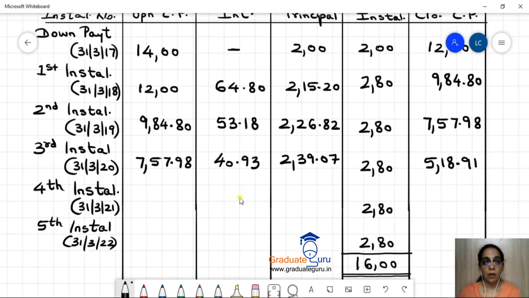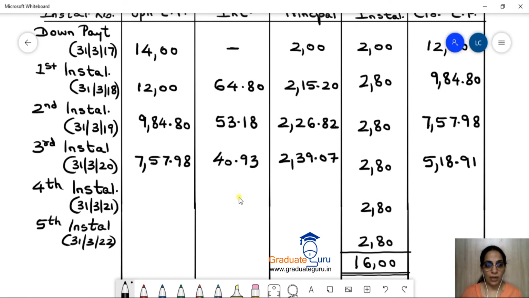Okay. Just two more installments. So I'll quickly do it. So 518.91 into 5.4%. That will give us 28.02. Subtract that from 280.